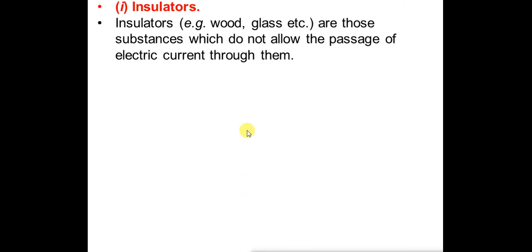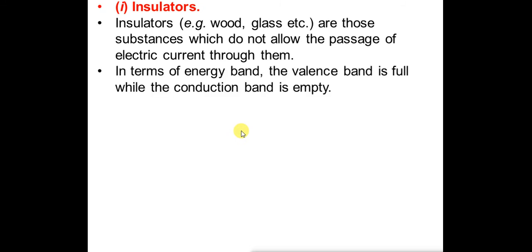First solid is insulator. Insulators, for example wood, glass, plastic, rubber, are those substances which do not allow the passage of electric current through them. In terms of energy bands, we say that the valence band is completely filled and the conduction band is completely empty.